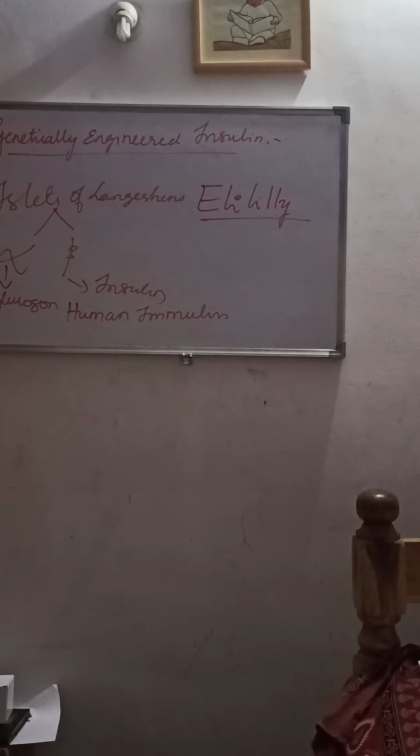How this is synthesized, how it has been made through biotechnology, we will understand in the next class.